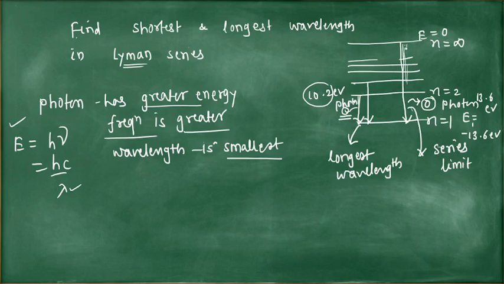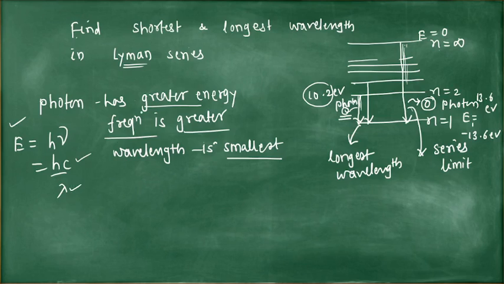So if you draw a long line, then the wavelength is short. Draw a small line, this is a small line. You can remember it in this way also. The energy is small, but the wavelength is largest. Actually, this is the relation, hc by lambda. Energy greater, lambda is small.